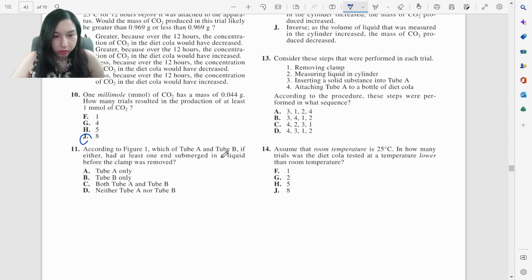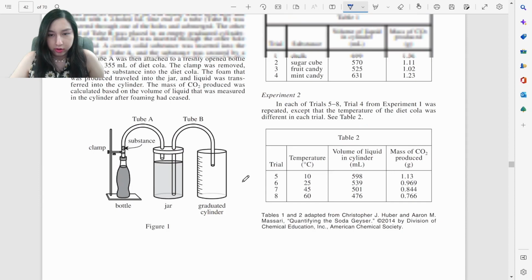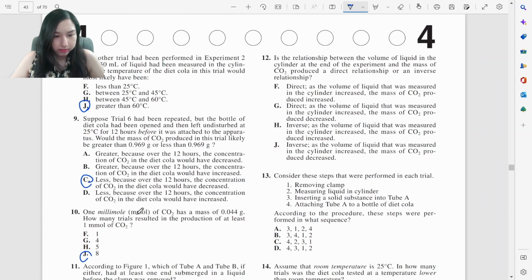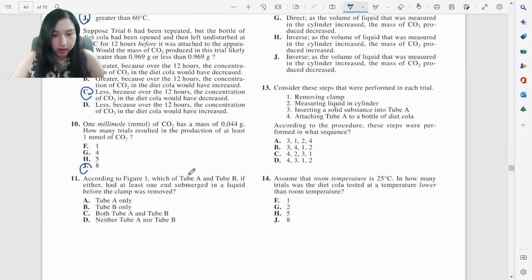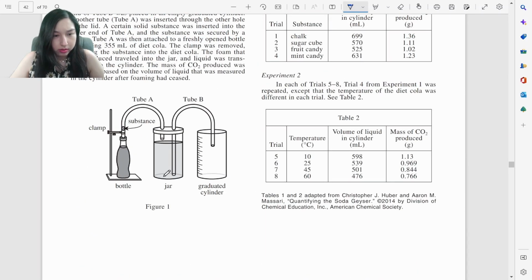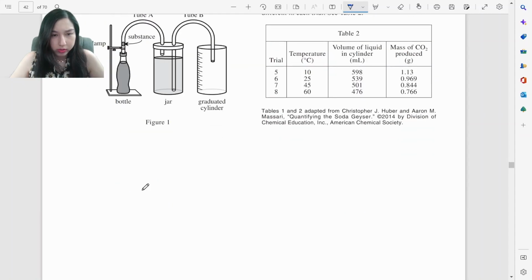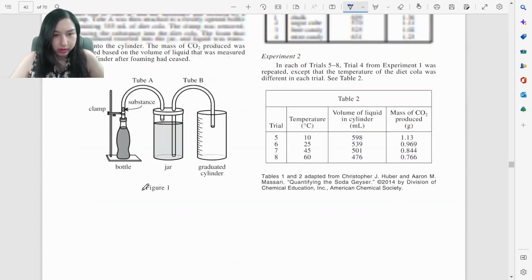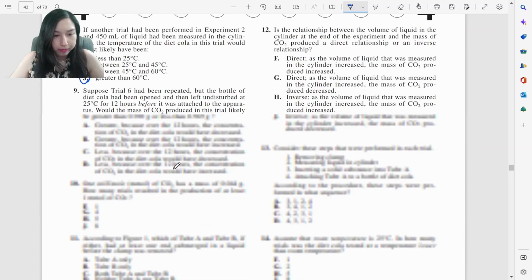According to figure 1, which of tubes A and B, if either, had at least one end submerged in liquid before the clamp was removed? Submerged in the liquid before the clamp. Well, I'm looking at the diagram. It looks like only tube B. Only tube B.